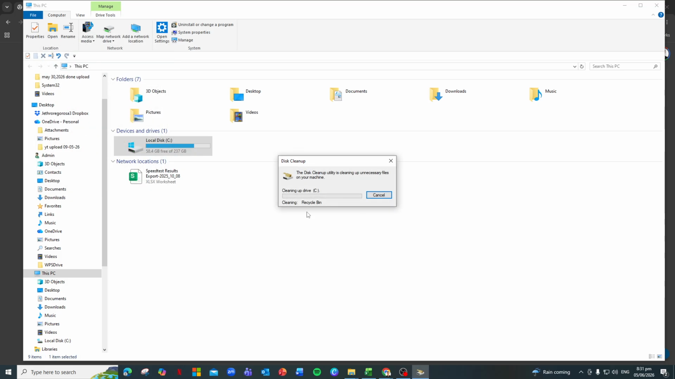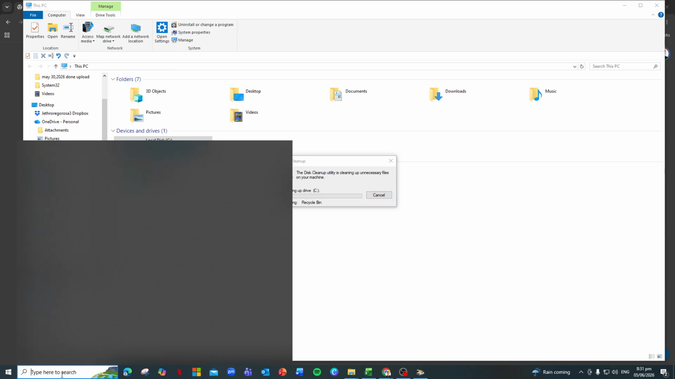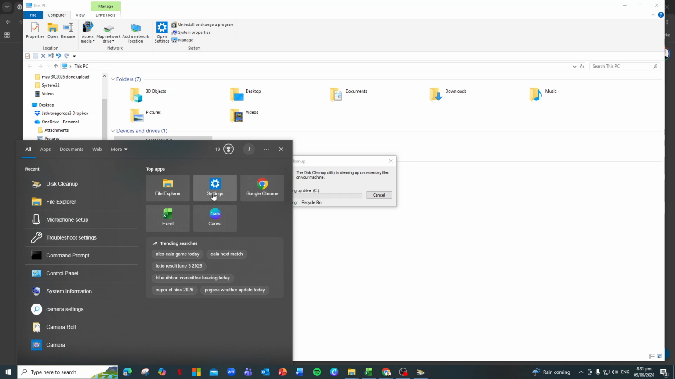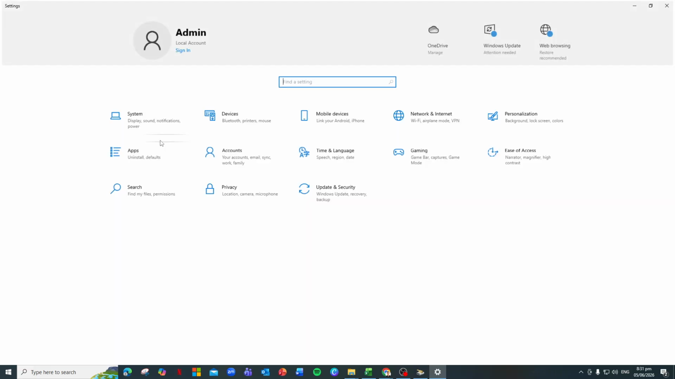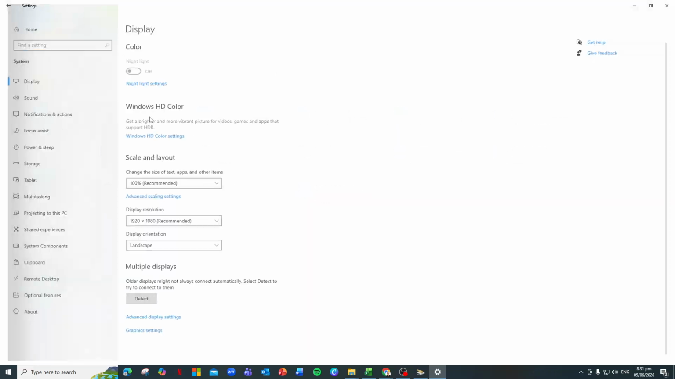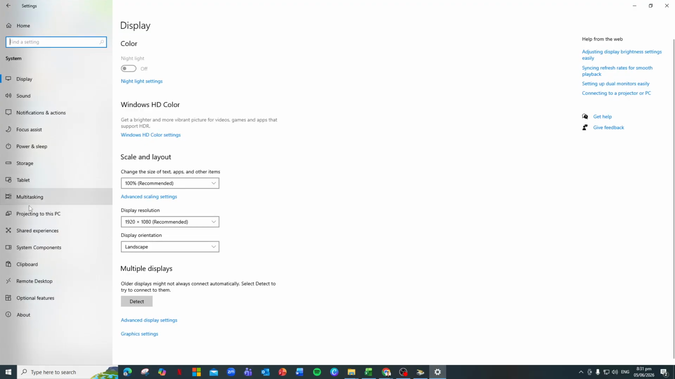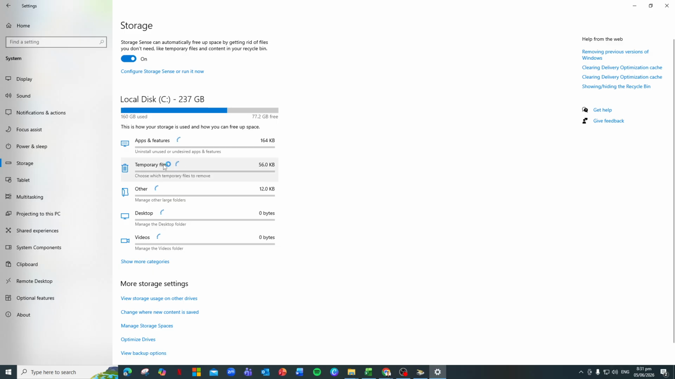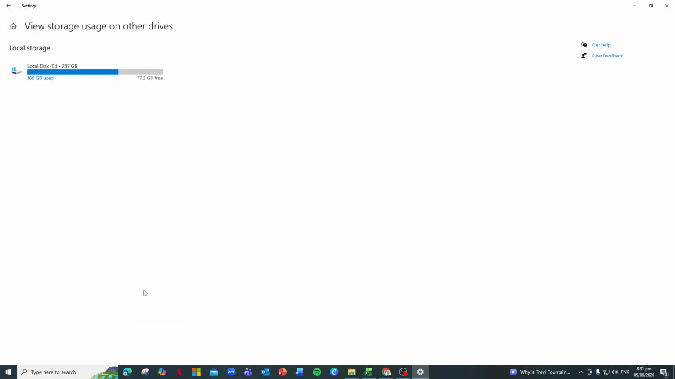Next, let's use Storage settings for a deeper cleanup. Open the Start menu, go to Settings, then click on System and choose Storage. Here, Windows gives you a breakdown of what's using space: apps, temporary files, documents, and more. Turn on Storage Sense if it's available. This feature can automatically clean up temporary files and recycle bin contents over time.